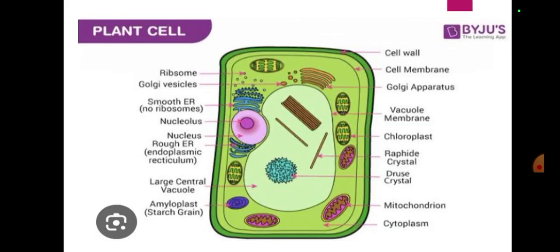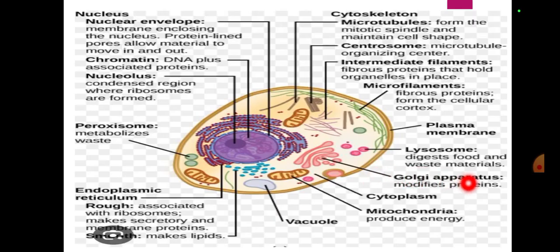Okay, then I have to tell you something about cell organelles, that they are found in the cytoplasm of both types of cells, and they are small membrane-bounded structures in the cell with specific functions. So let's start with the next one. Here every detail is given to you. First of all, nuclear envelope: membrane enclosing the nucleus, protein-lined pores allow the material to move in and out. Chromatin: DNA plus associated proteins. Nucleolus: condensed region where ribosomes are found.